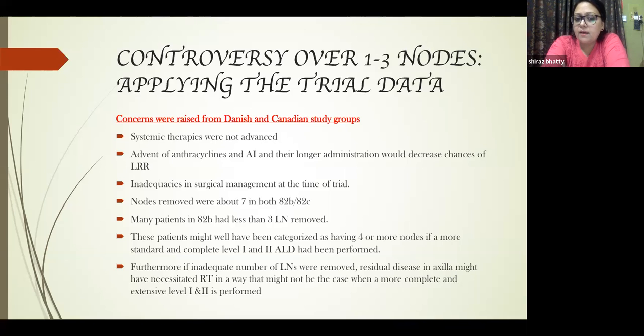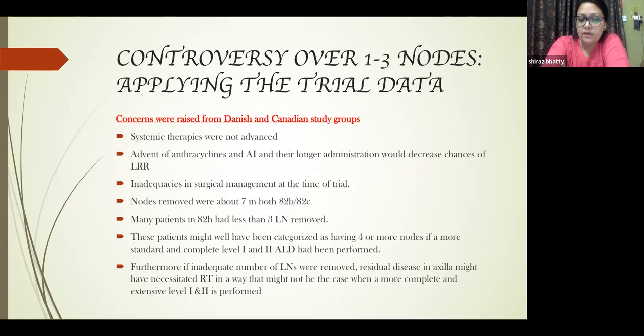And that's why this line: these patients might well have been categorized as having more lymph nodes, and they could have qualified for standard and complete level 1 and 2 axillary lymph node dissections. And so maybe they could have reached a much better survival. And that's why we were not finding any kind of difference in the overall survival or the disease-free survivals initially.